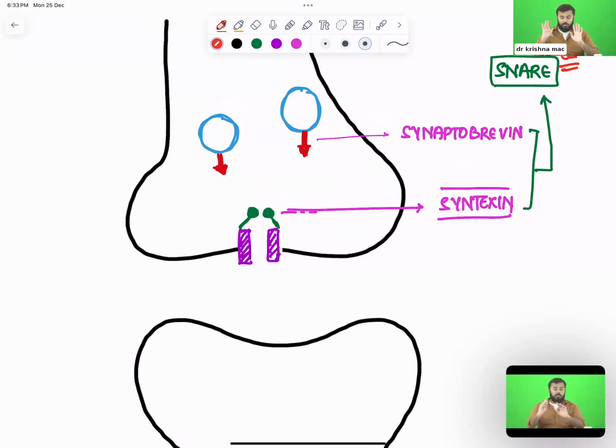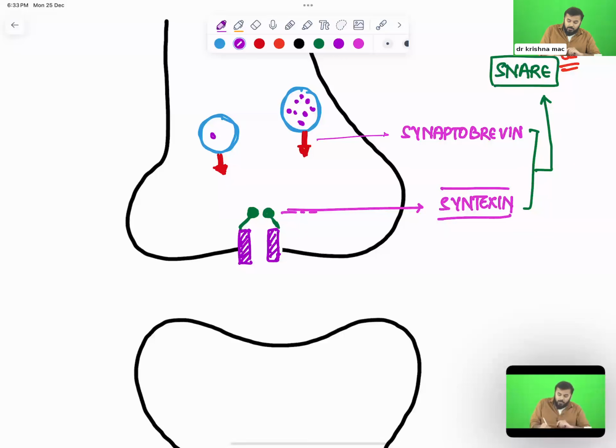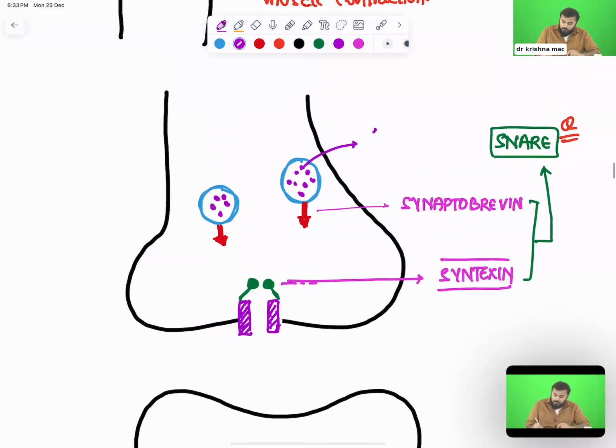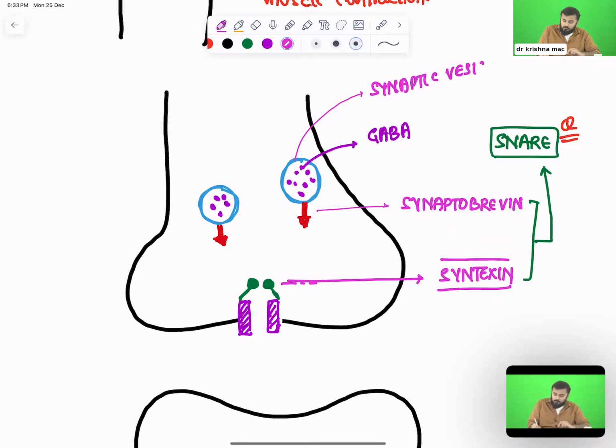I hope till here you understood. Now, within the synaptic vesicles, what do you have? Within the synaptic vesicles, I have got a neurotransmitter. What is the neurotransmitter located within the synaptic vesicles? That is your GABA. Within these synaptic vesicles, you have got GABA. I forgot to write the name. This is your synaptic vesicle, which is containing GABA.